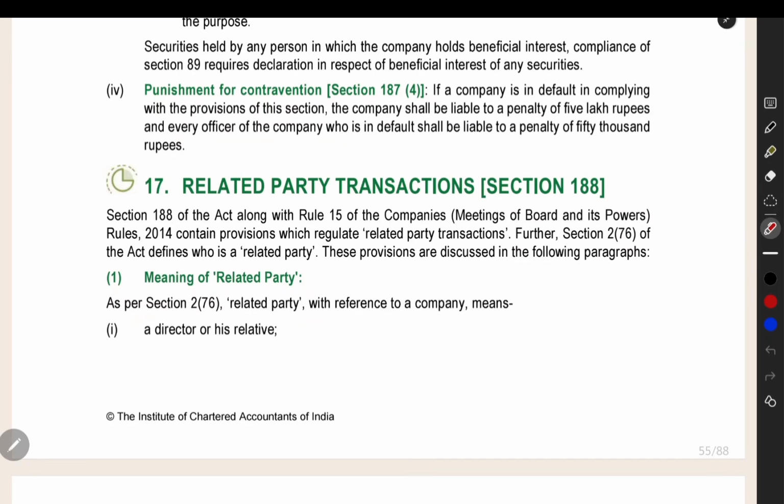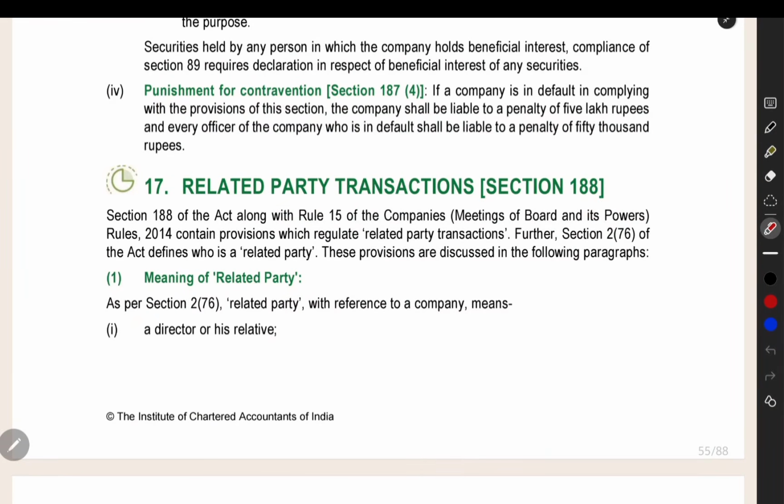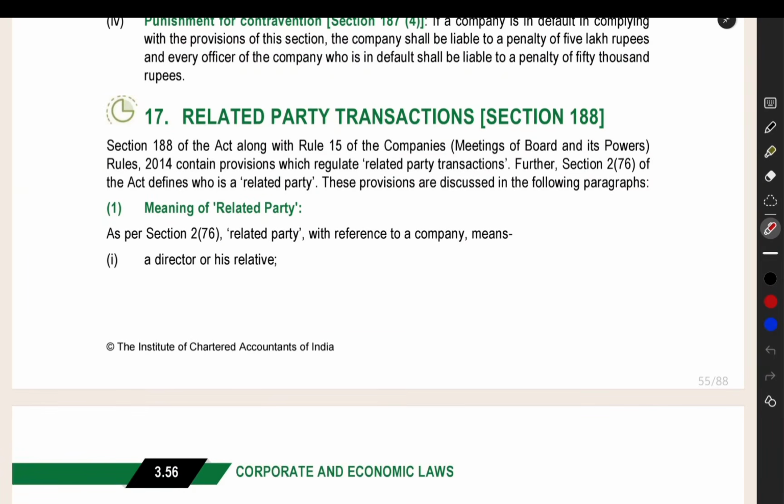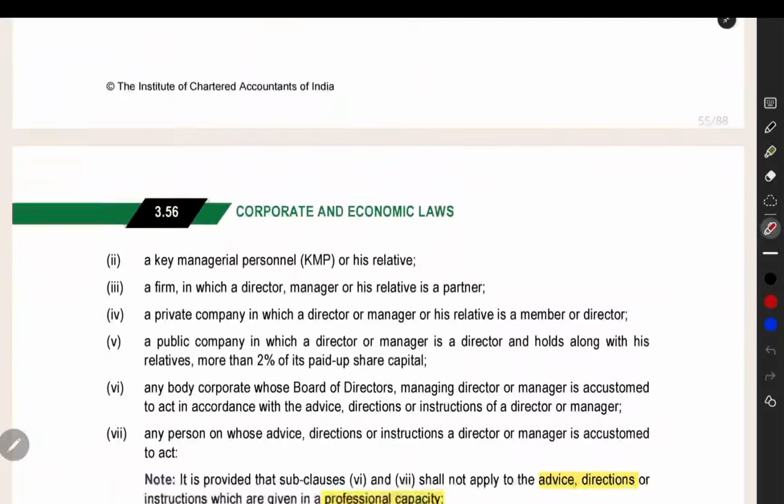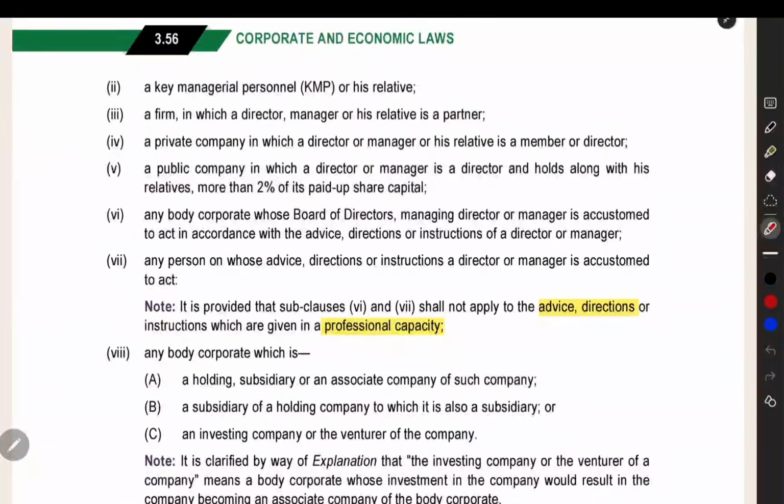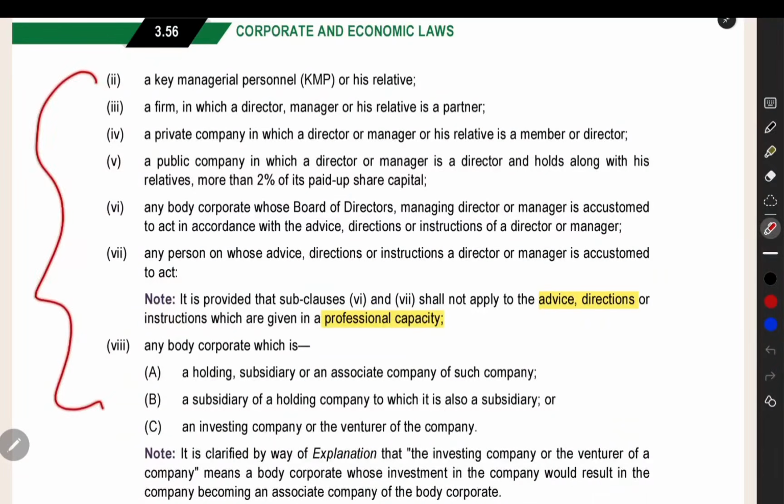Now we are going to see one of the most important parts of this chapter, that is section number 188, related party transactions. This is very, very, very important. They have a very high chance of asking this in the exam. So please concentrate more. Here, related party. What is the meaning of a related party? They have given it in detail. A lot of things are covered here. If I want to explain this, it will take a lot of time. Basically, whenever you are related to the company in any manner, if you think that will be maximum covered under this list.